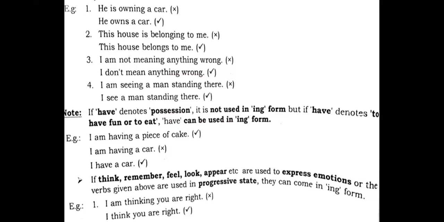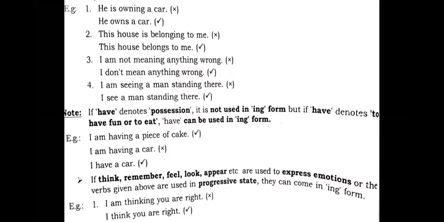You need to understand where the examiner is taking you to understand the things. I am not meaning anything wrong. Here the examiner is saying I'm not meaning. Ultimately, some of the people will be unable to detect error in such type of sentences, but students, I don't mean anything wrong is an absolutely correct sentence. Am not meaning, putting this word into ing form, is wrong. I am seeing a man standing there is wrong. I see a man standing there is right.